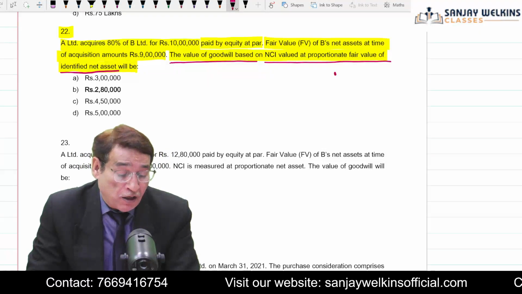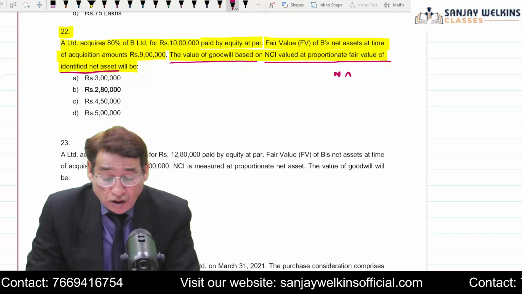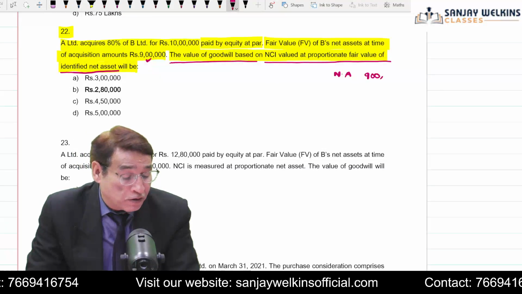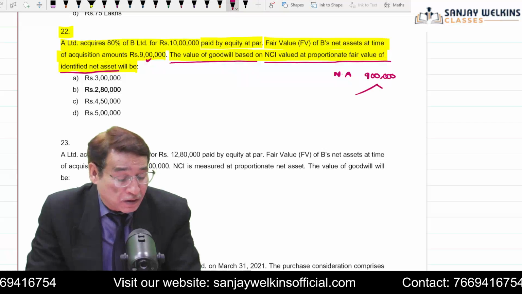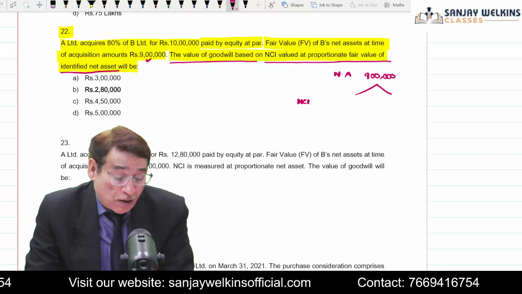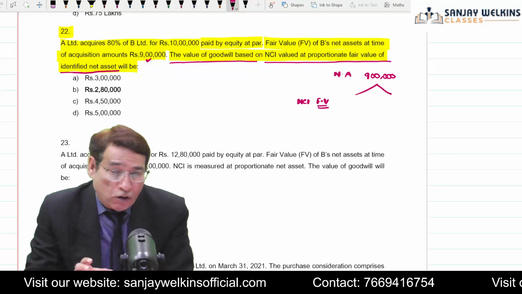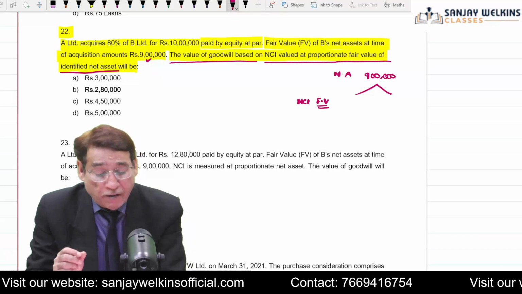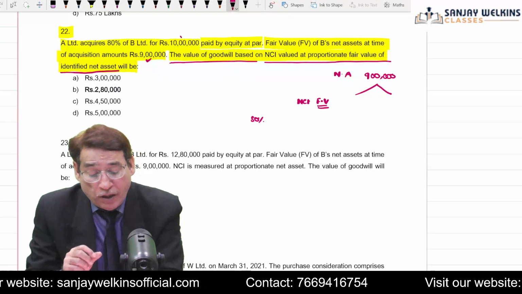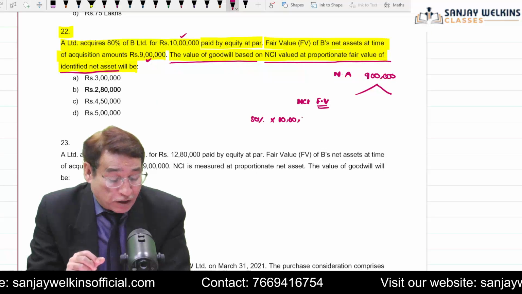So for that, you need to first of all write the amount of net assets. And the fair value of net asset given to you is equal to 9 lakh. Once you have determined the amount of net assets, then you simply take into account the stakes of NCI. But NCI you will have to find out on fair value basis. In order to find out the value of NCI on fair value basis, first of all take into account the stakes. For 80% stakes you are making a payment of 10 lakh. So for 80% the fair value will be considered as 10 lakh.